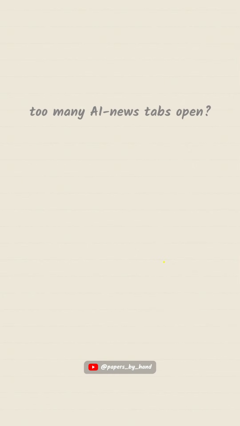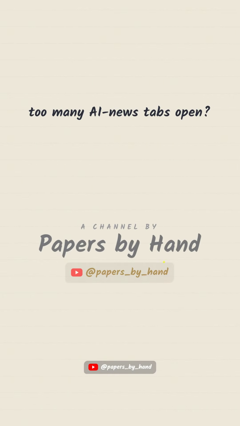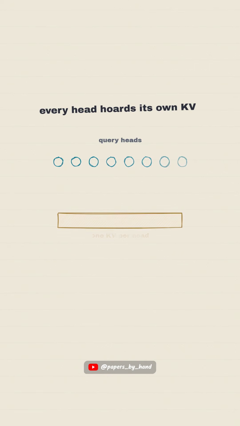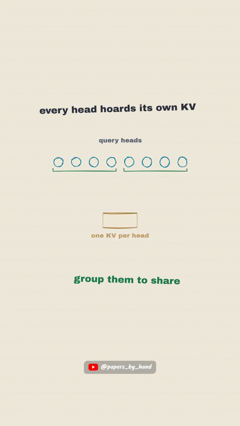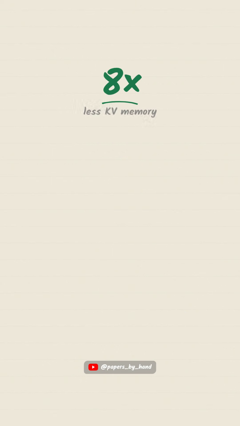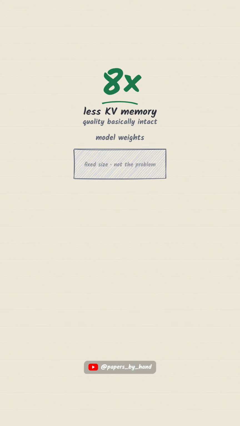Too many tabs open on AI news. Group them into one. Follow papers by hand. Every head hoards its own keys and values. Group them to share. The cache shrinks eightfold. How does quality survive? 8 times less memory during generation and almost no quality lost. That's the entire paper, and it's why nearly every model you've run this year quietly uses it.